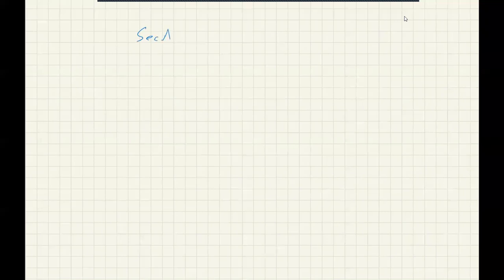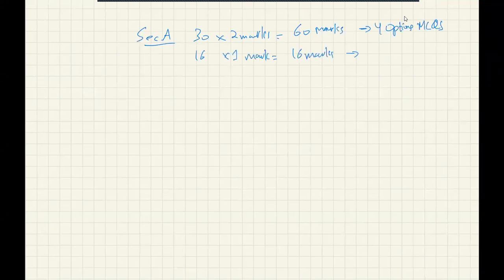So Section A contains 2-mark MCQs, 30 of them, making 60 marks, and there will be 4 options for each of the MCQs. Then there will be 16 1-mark questions, so 16 marks, and there will be 2 to 3 options for these questions, making a total of 76 marks.